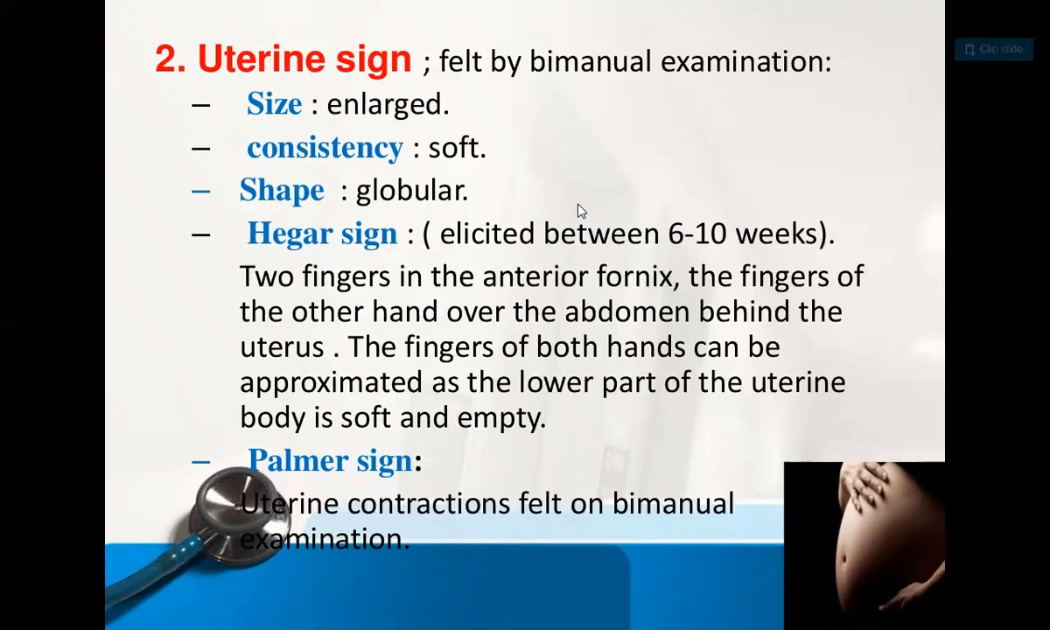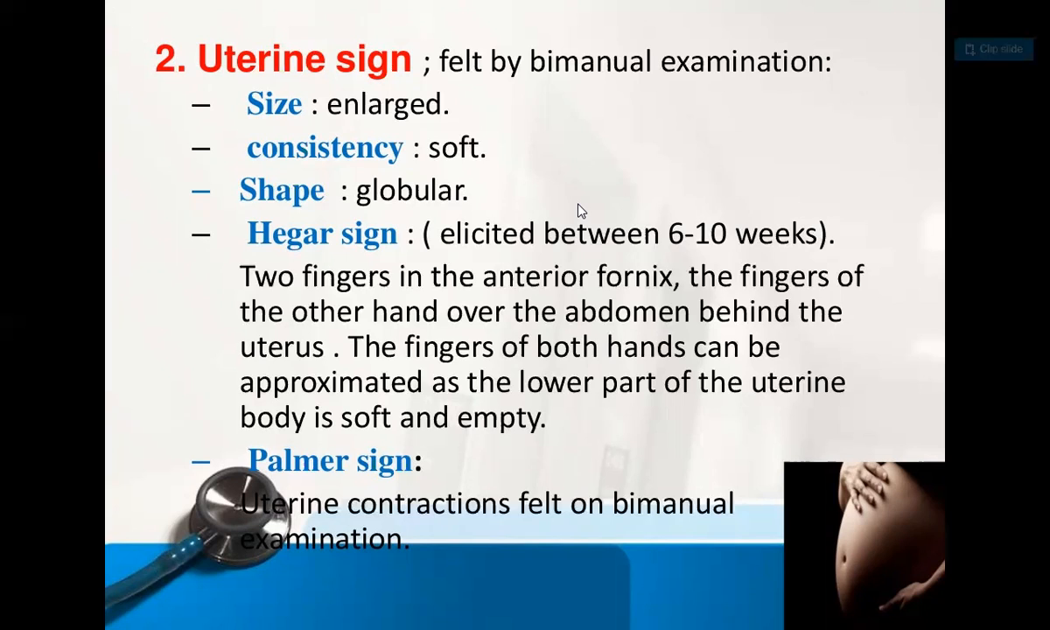We introduce two fingers into the anterior fornix, and the fingers of the other hand are placed over the abdomen behind the uterus. The fingers of both hands can be approximated as the lower part of the uterine body is soft and empty. So that is called the Hegar sign. The lower part becomes soft and empty, while the upper part is enlarged, because this is in the initial stage.